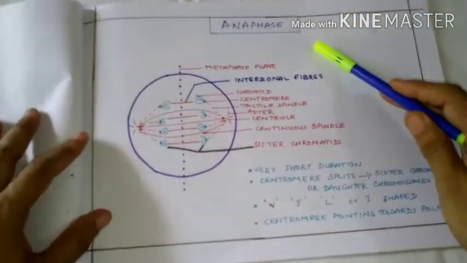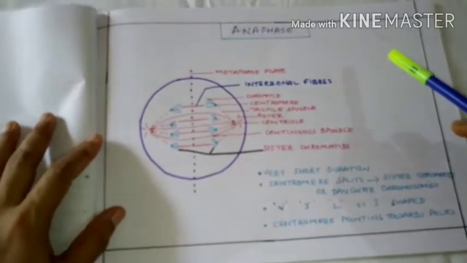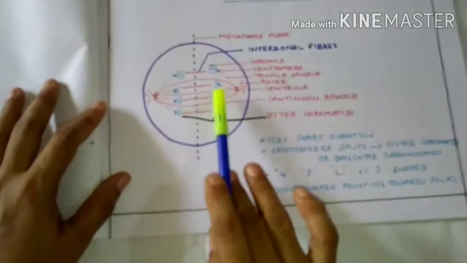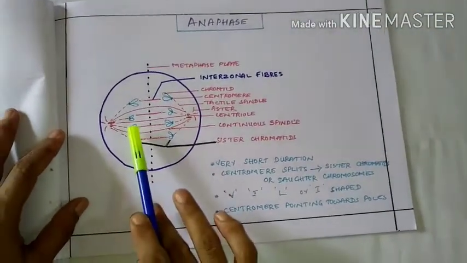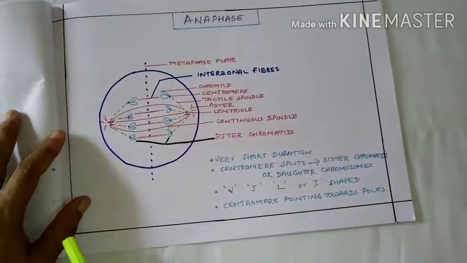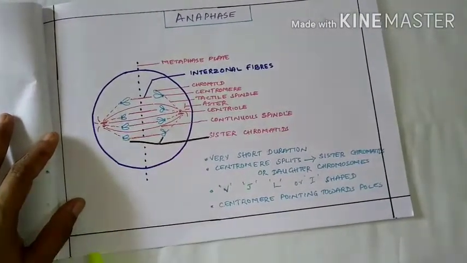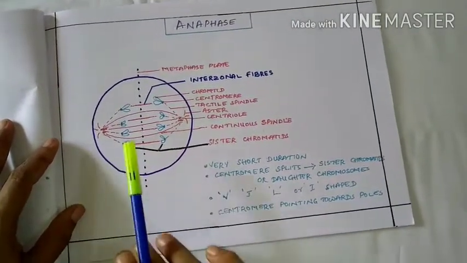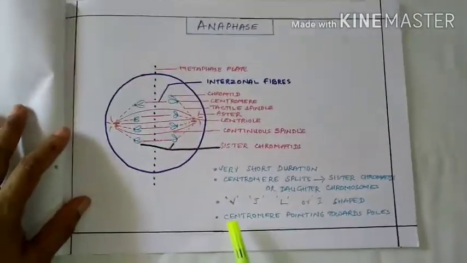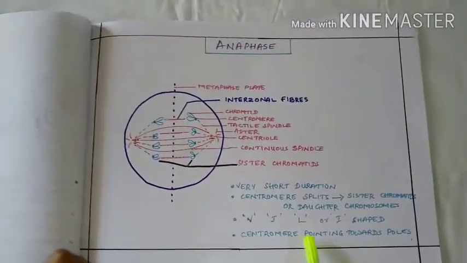During anaphase, which is the shortest of the phases of mitosis, the centromere of the chromosomes splits and the centromere points towards the poles and gets pulled by the spindle fibers towards the poles. So the sister chromatids or the daughter chromosomes are in a V shape as seen in this picture, or J, L or I shaped.